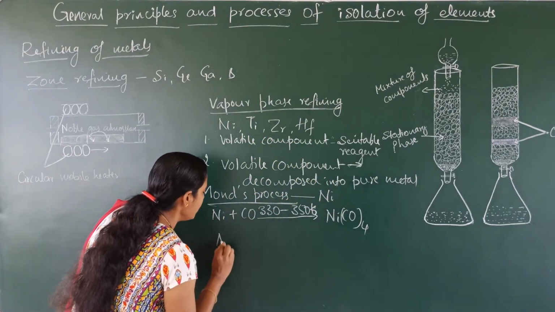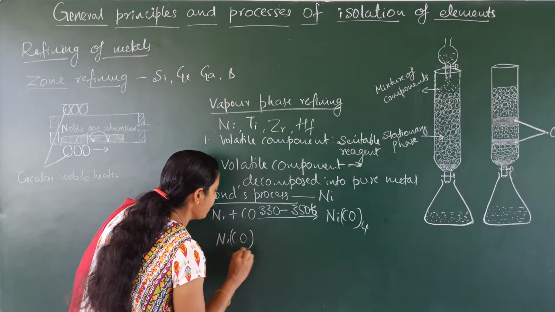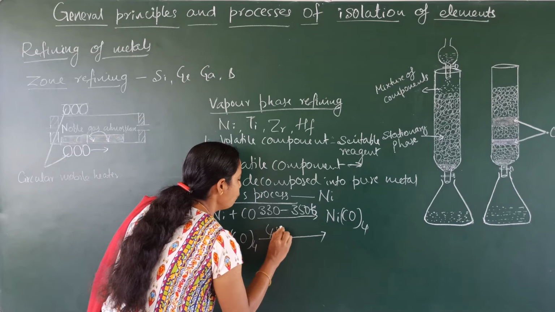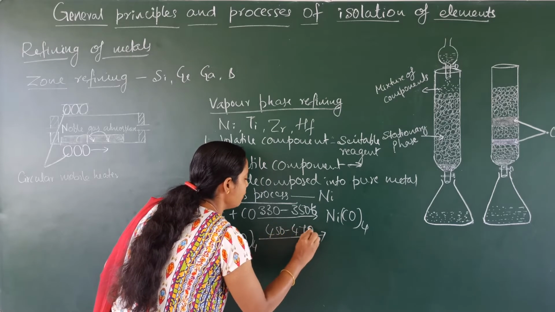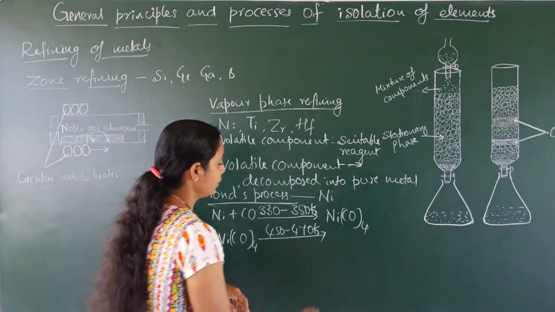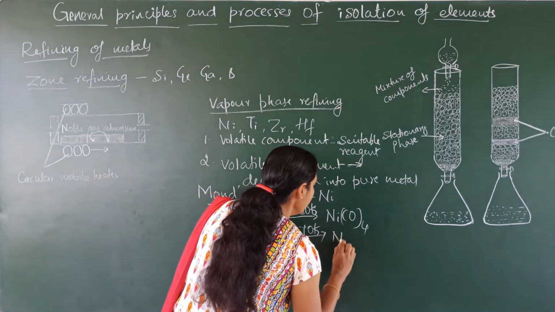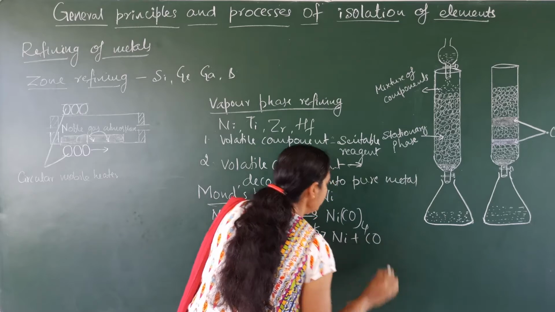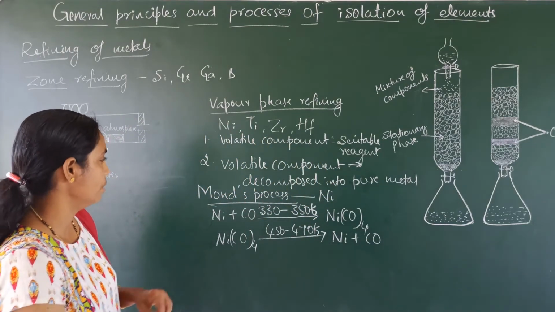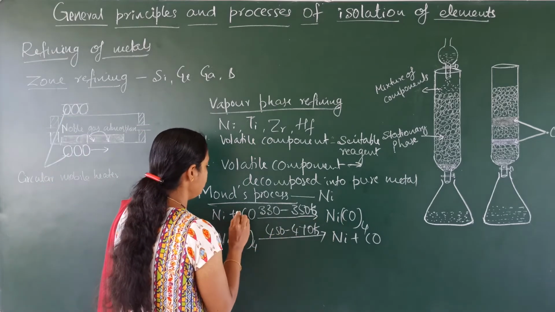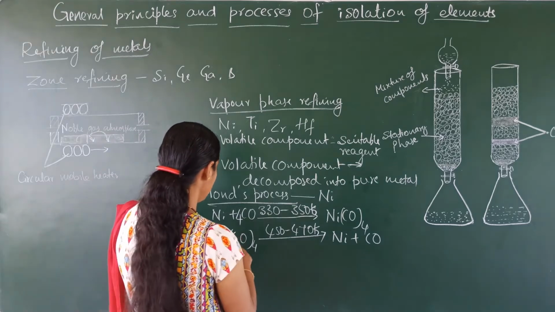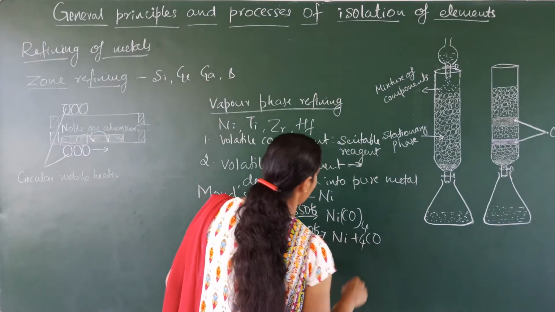This volatile complex tetracarbonyl nickel is further heated at a temperature of 450 Kelvin to 470 Kelvin. Then it undergoes a decomposition reaction giving rise to nickel and carbon monoxide gas. Now we have to balance these equations. Here there are 4 carbon monoxide molecules, therefore 4 CO, and in the second equation also 4 CO.